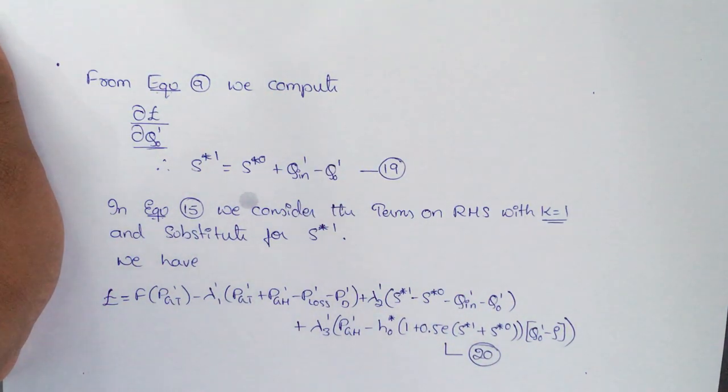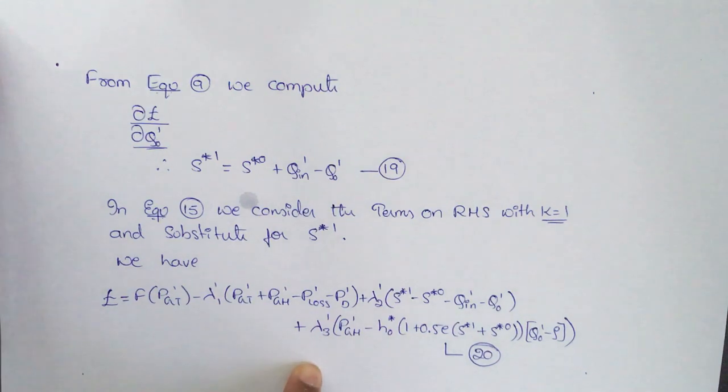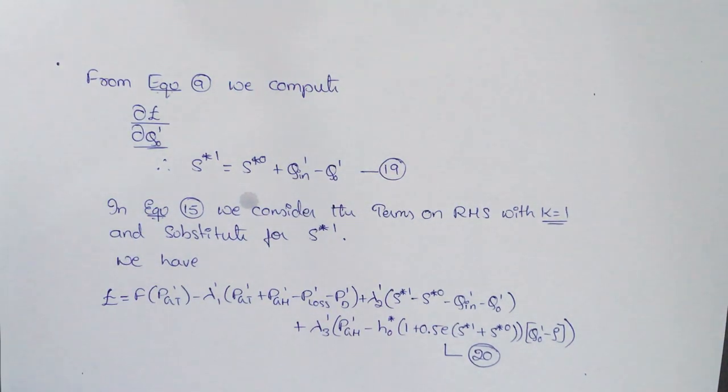This will be our discrete function with respect to hydrothermal scheduling.